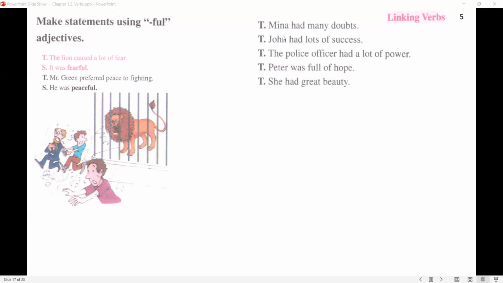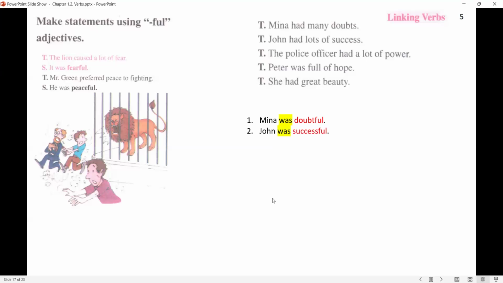Next one, Mina had many doubts. Pause the video, do the exercise, and then check your answers with me. By the way, I assume you're ready. So here goes the answer. She was doubtful. John had lots of success.